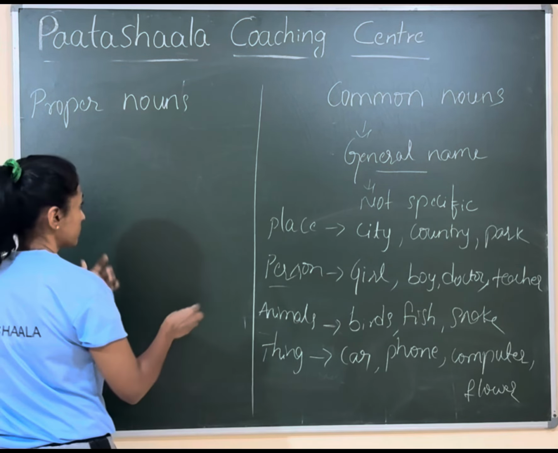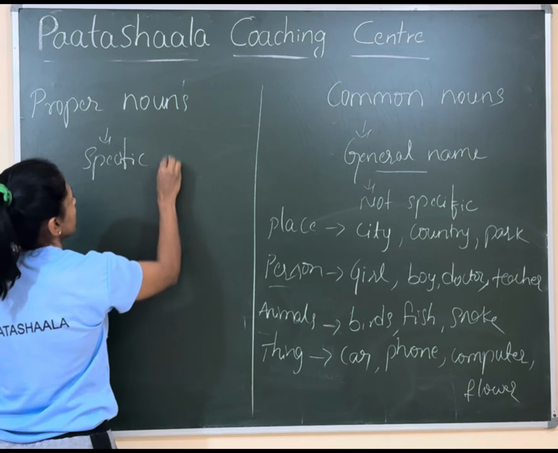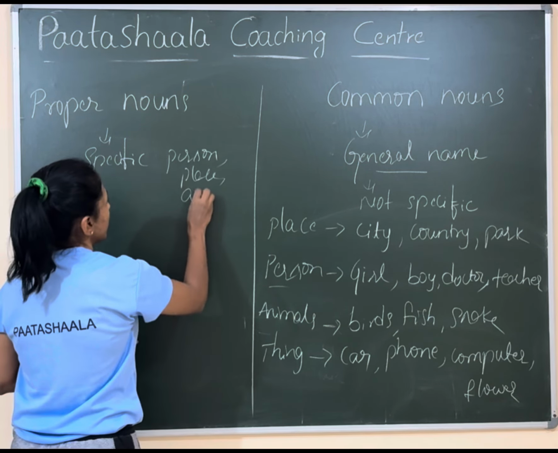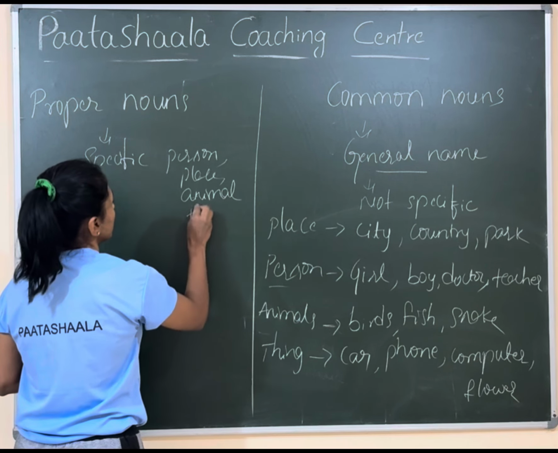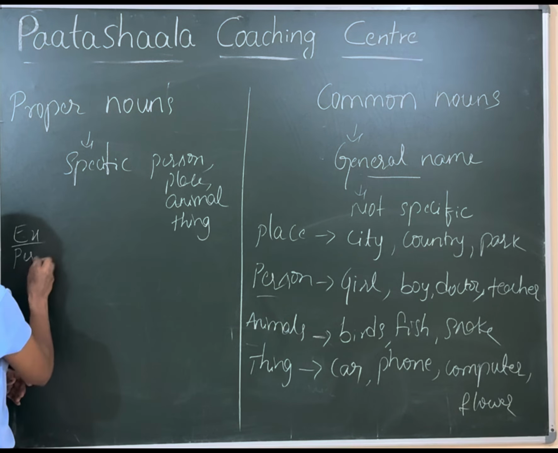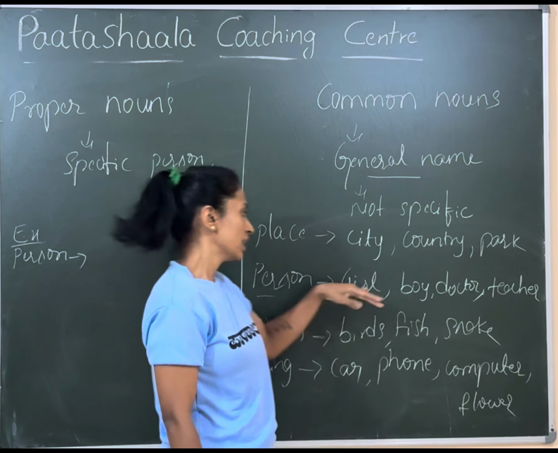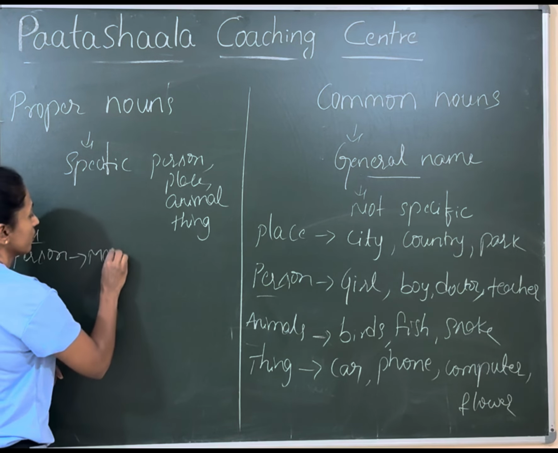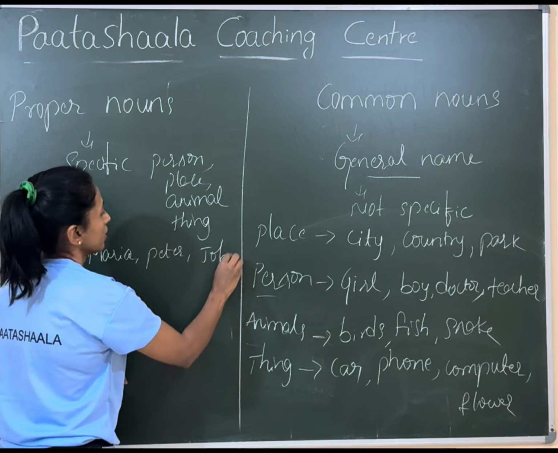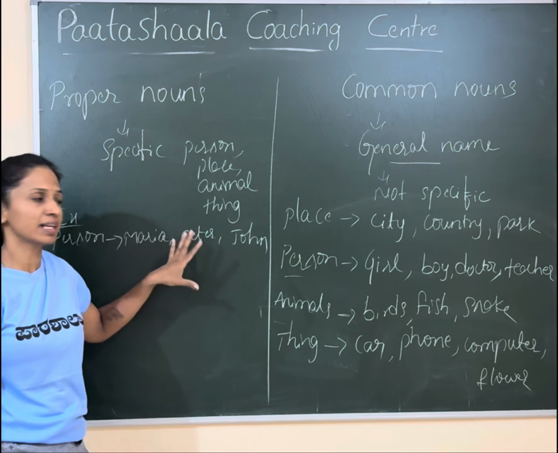So it is the name of a specific person, place, animal, or a thing. Let's see some examples for that. Person, a specific person. In a common noun, what have we written? A girl, boy, doctor, or teacher. Girl, it can be Maria, or Peter, or John. These are the names of a boy or a girl. They have specifically mentioned their names. Like a place.